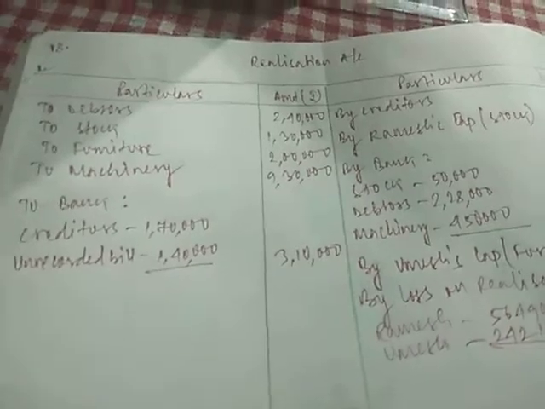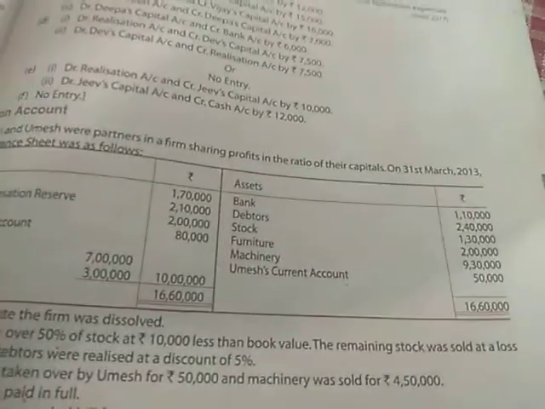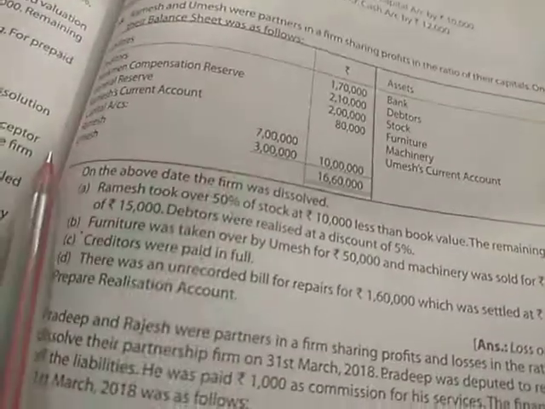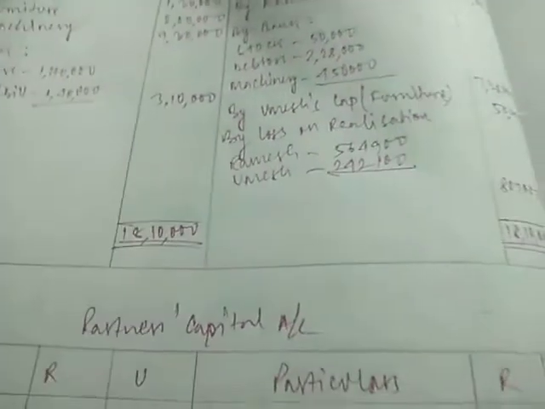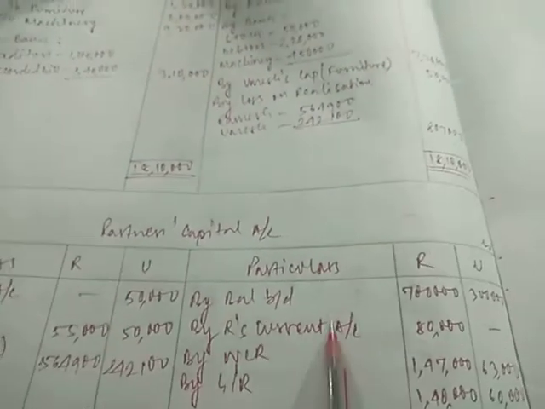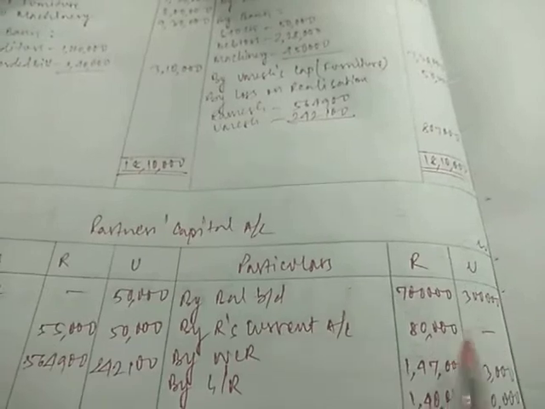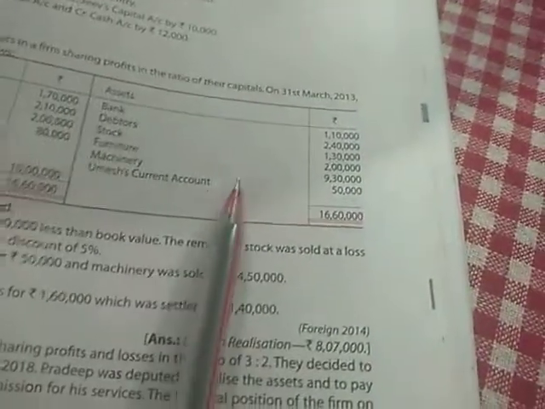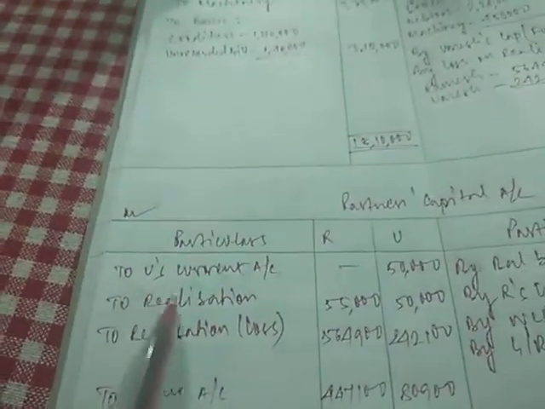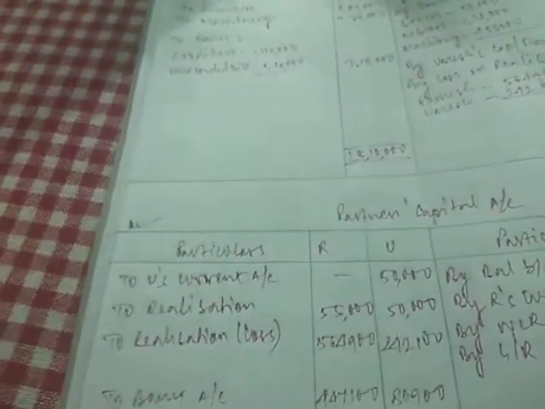From the balance sheet we have transferred it this side. Now apart from this, in the balance sheet we have partners' capital, Ramesh 7 lakh and Umesh 3 lakh. So 7 lakh and 3 lakh will be transferred to the partners' capital account balance BD. Similarly 7 lakh and 3 lakh. And Ramesh's current account was given on the liability side, so it will come to the credit side of partners' capital. And Umesh's current account was given on the asset side, so it will go to the debit side of partners' capital, in Umesh's column.